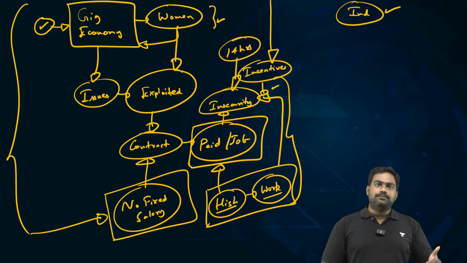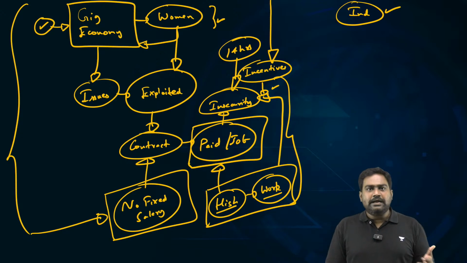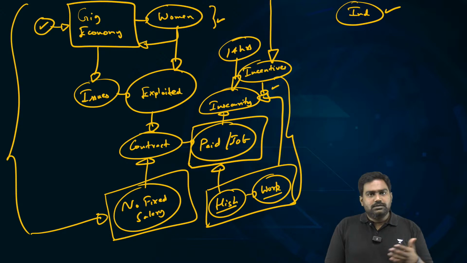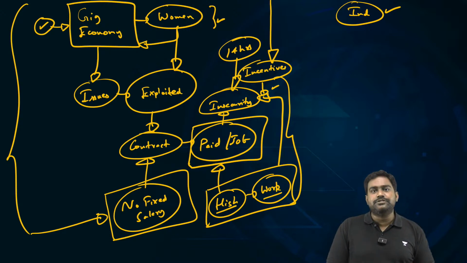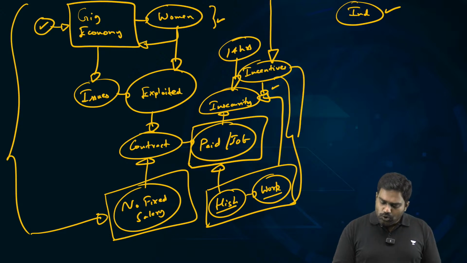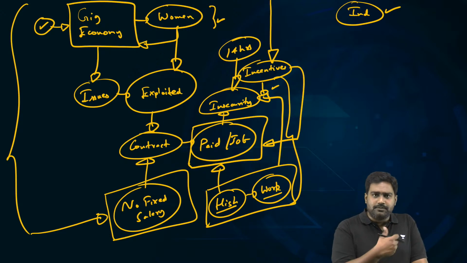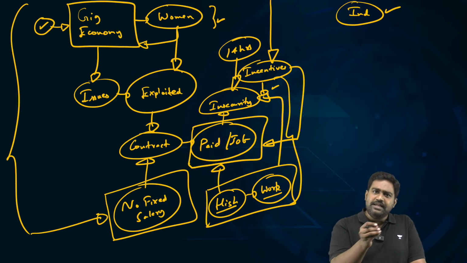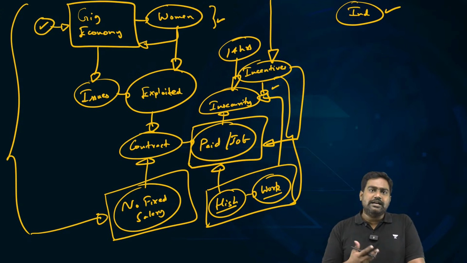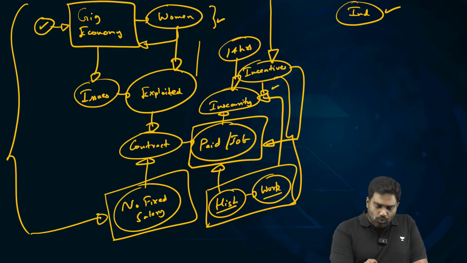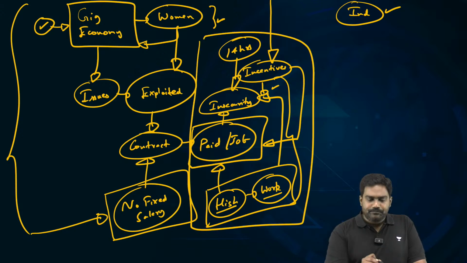Initially, when the startups rolled out their apps to attract the customers as well as the delivery executives, they rolled out a lot of incentives, cash-based incentives. But today the incentives have gone down significantly, though there is still an incentive structure built into it. Only if they deliver 10 orders, 15 orders, or if a cab driver performs 15 trips or 16 trips, only then will they get some incentives, and they'll get paid for each trip. That is the only way they can increase their earning.